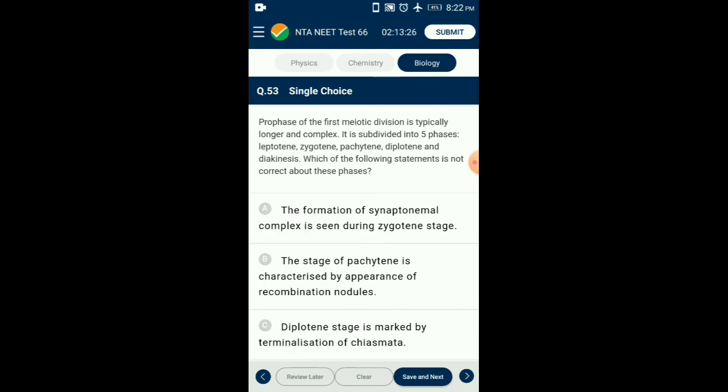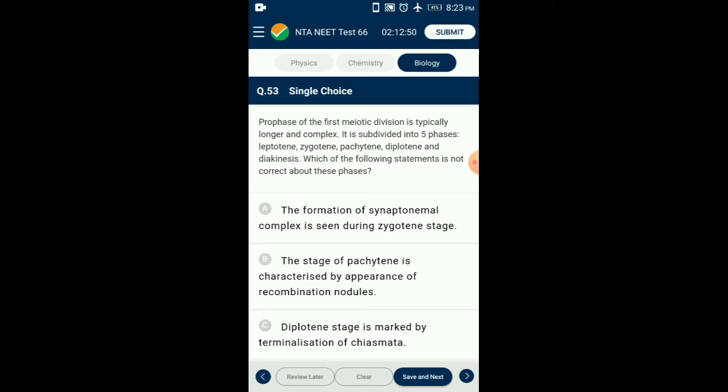Question number 53. Prophase of the first meiotic division is typically longer and more complex. It is subdivided into 5 stages: leptotene, zygotene, pachytene, diplotene, and diakinesis. Which of the following statements is not correct about these phases? The final stage of meiotic prophase I is diakinesis.